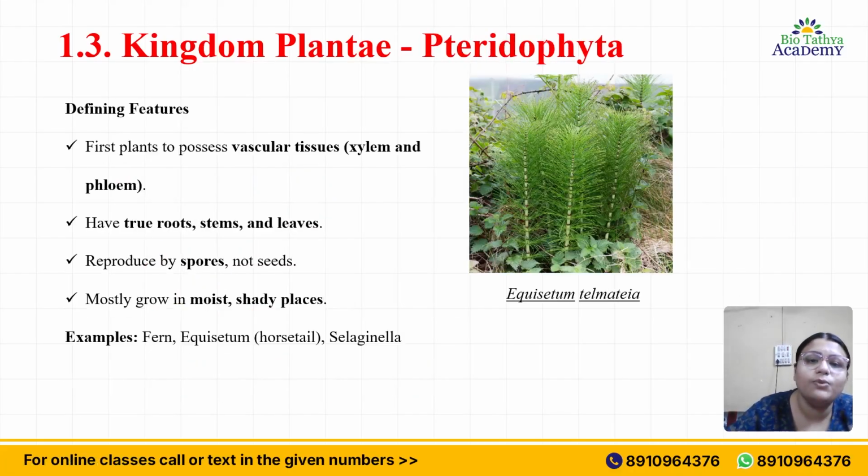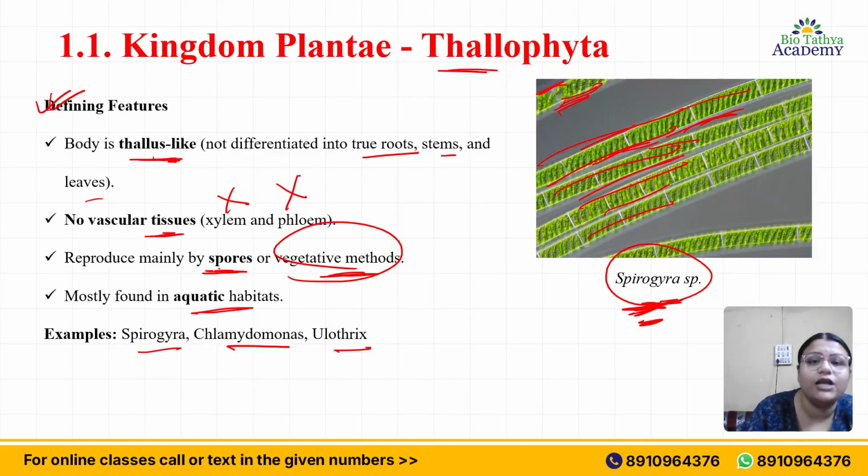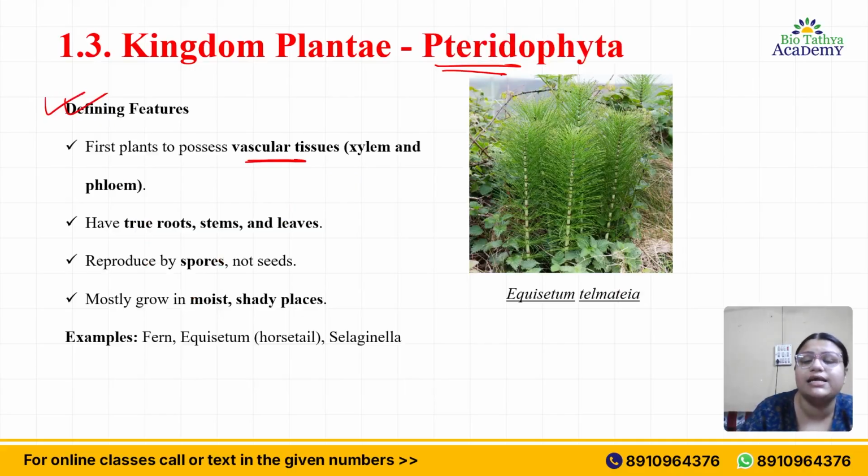Okay, now we come to Pteridophyta. What are the defining features of Pteridophyta? Pteridophyta are the first classification in Plantae which consists of vascular tissues. The two we saw before, Thallophyta and Bryophyta, did not contain any vascular tissue. But this is the first classification of the Plantae kingdom that contains xylem and phloem.